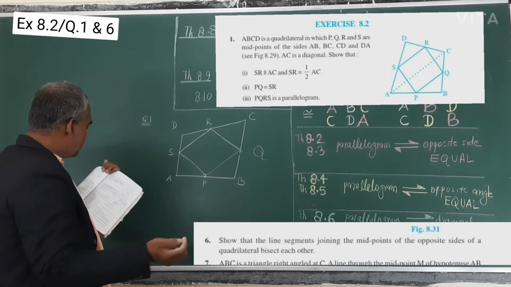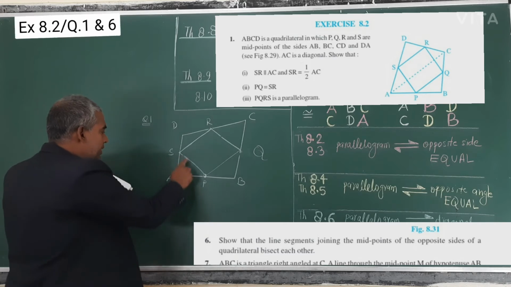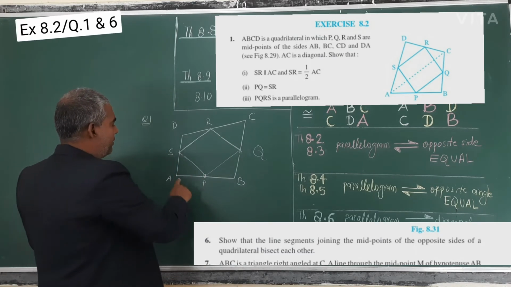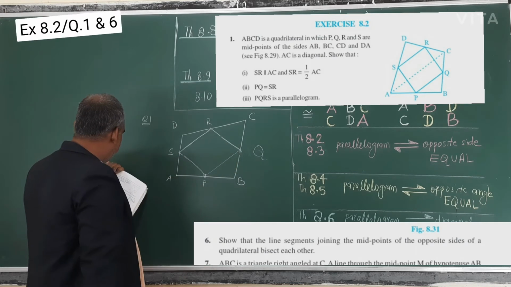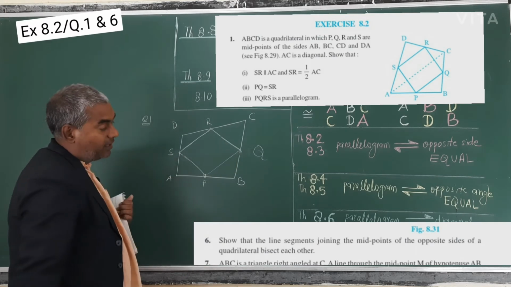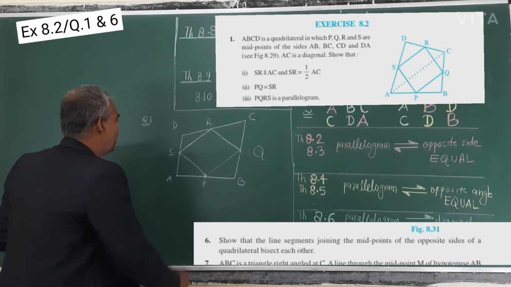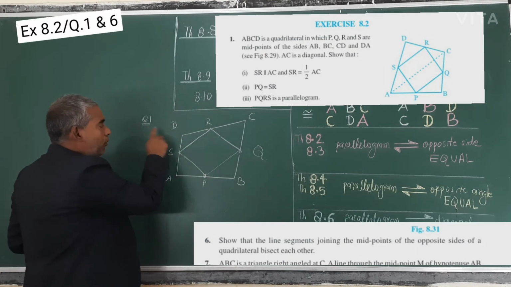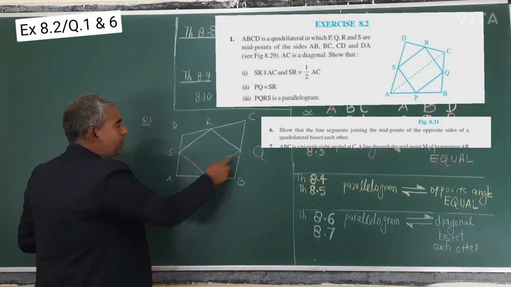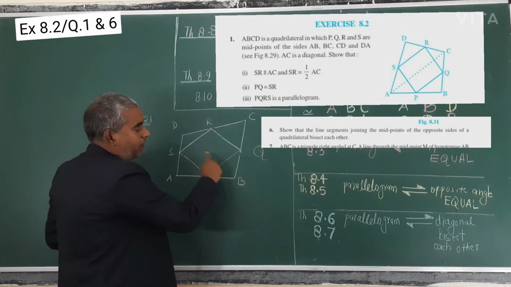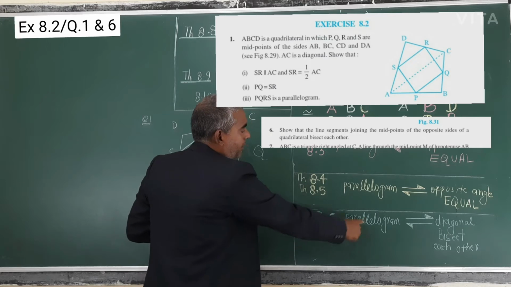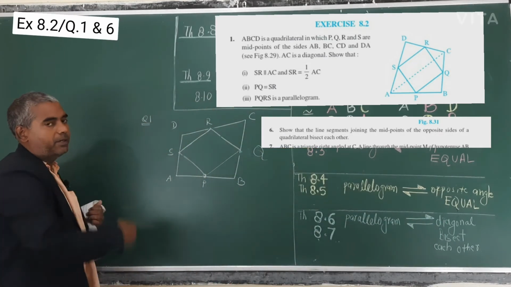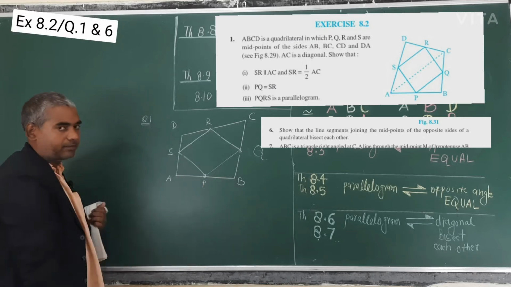So question number 6: the line segment joining the midpoints PQRS of opposite sides of a quadrilateral ABCD bisect each other. You know, when you prove it in question number 1, that PQRS is a parallelogram, then you have a theorem: in a parallelogram, diagonals bisect each other. Theorem 8.6 and 8.7. So that is question number 6.